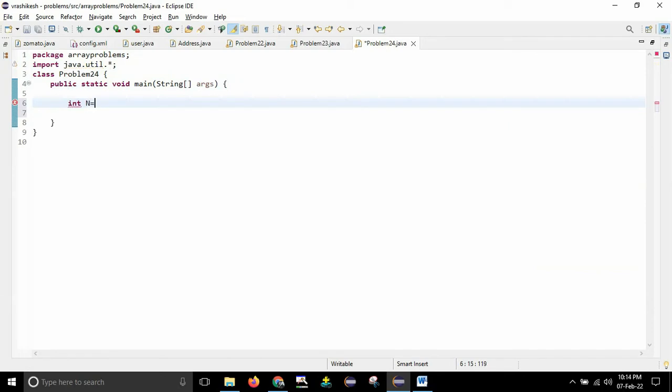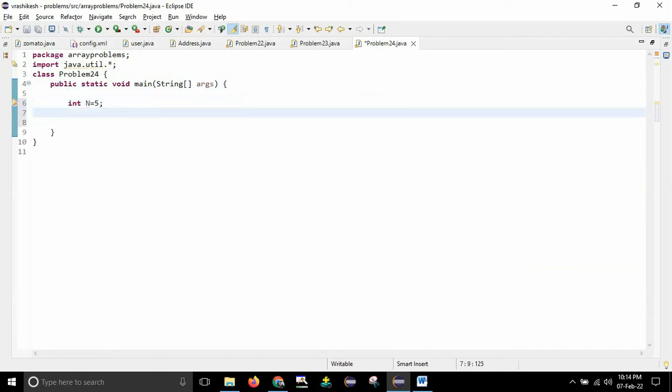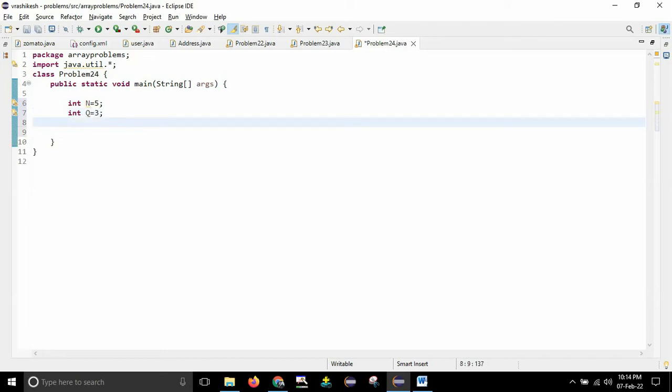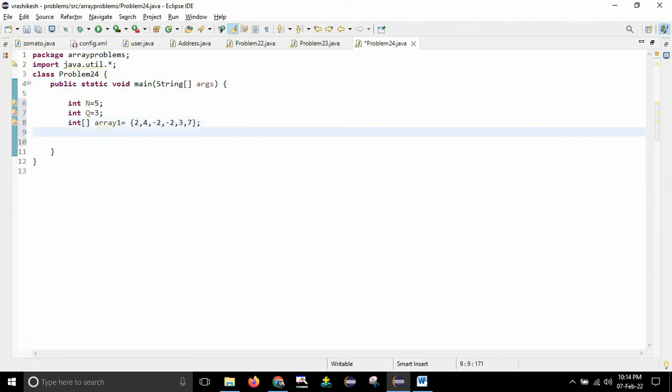So int n equal to 5, that is the last case, whatever test case we have seen, that I am executing, and int q equal to 3, number of queries. After that, one integer type of array whose name I will take as array1. Fine. Okay, so the elements are 2, 4, after that -2, and after that again -2, and 3 and 7. So these are the elements of the array, guys.